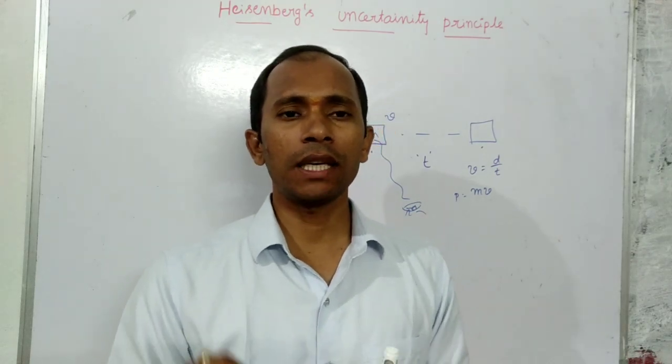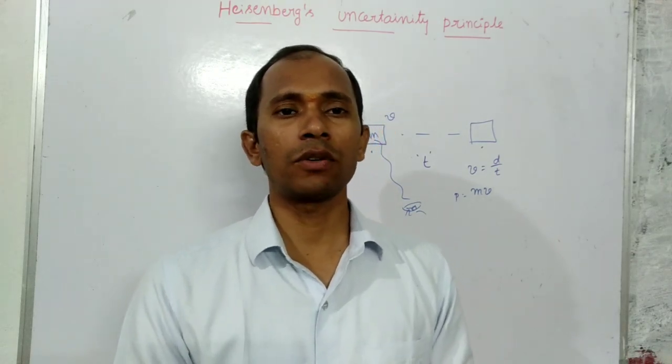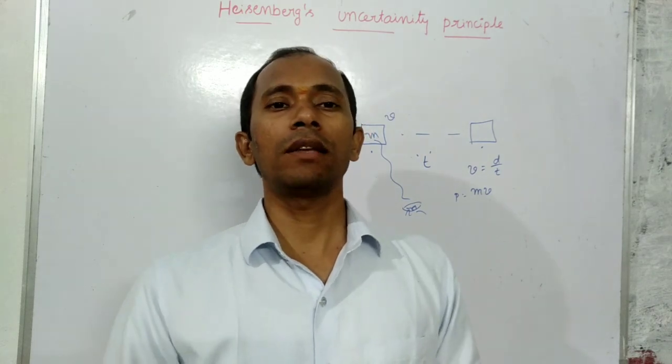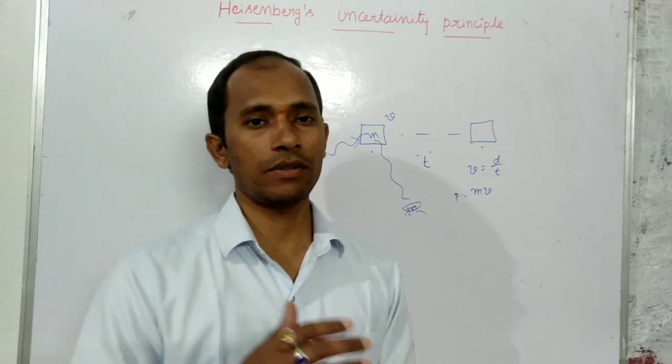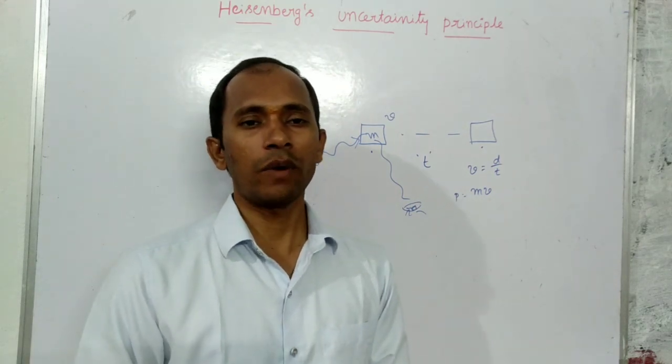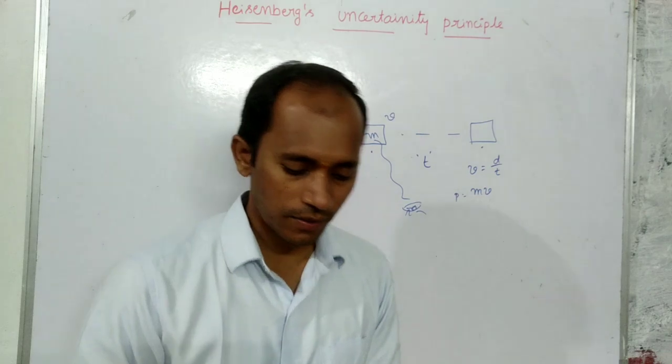So there is a difficulty that arises in measuring experimentally the values of position, change in position, and change in momentum. How to understand this? Why is it happening?